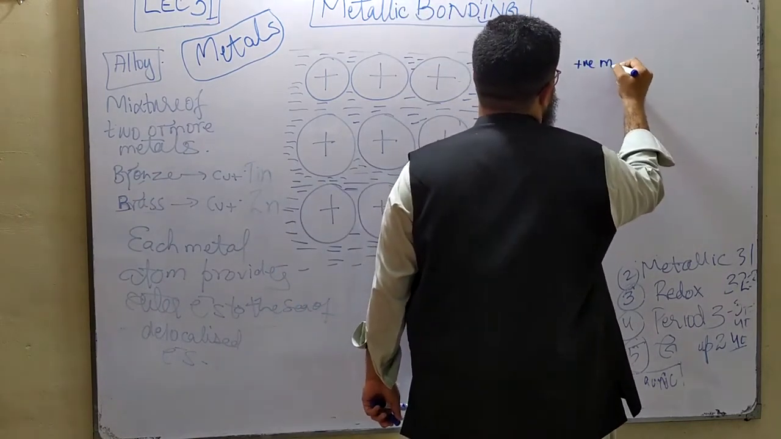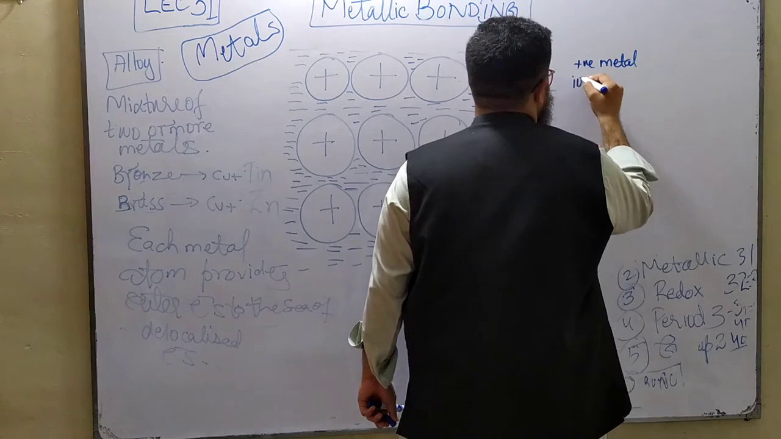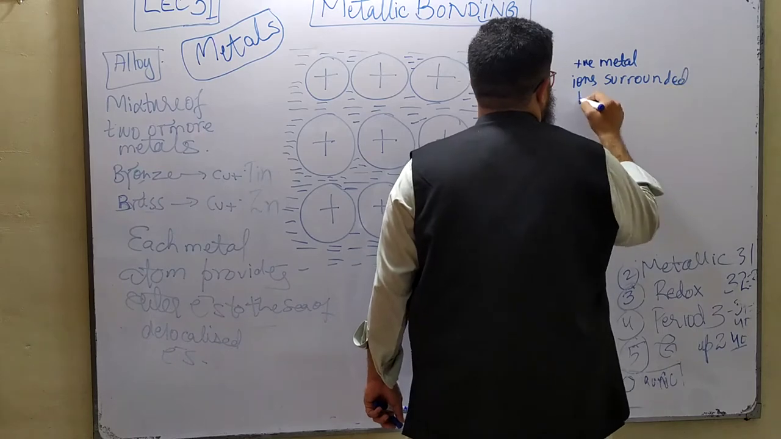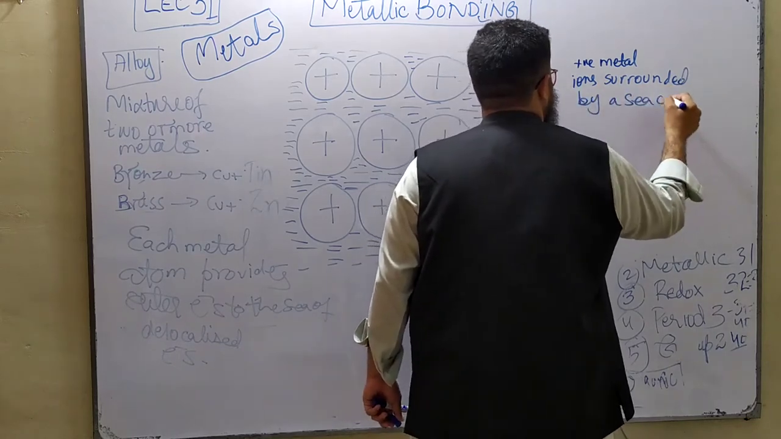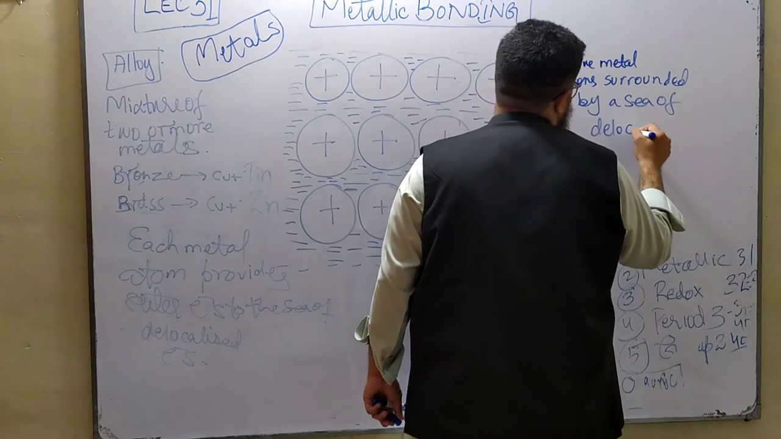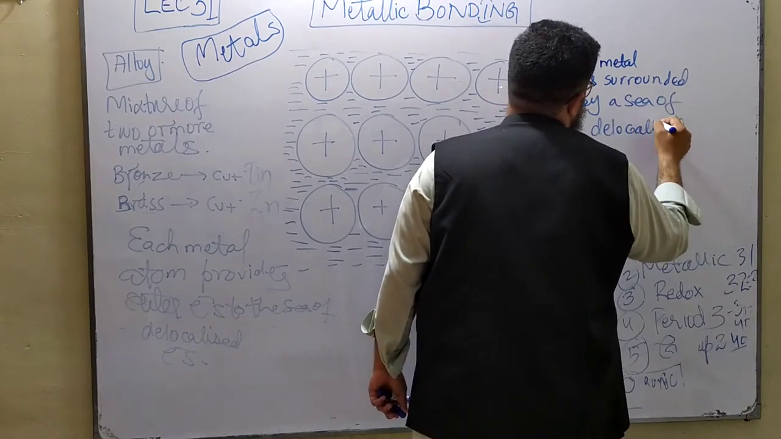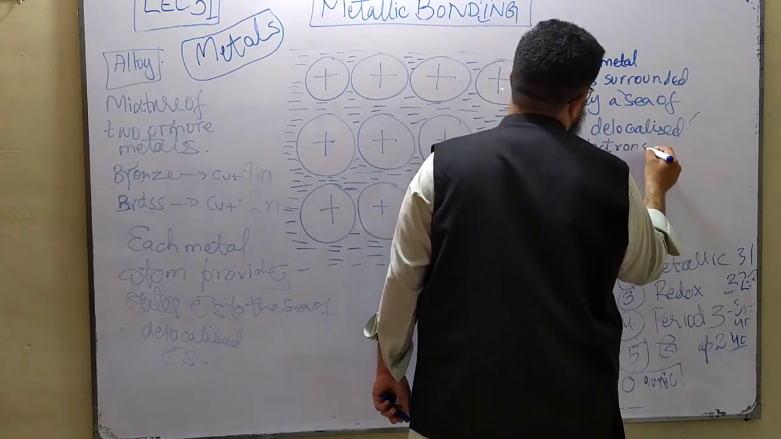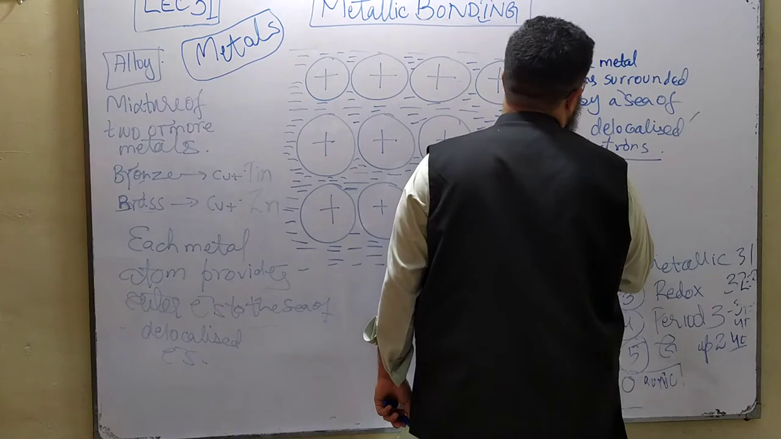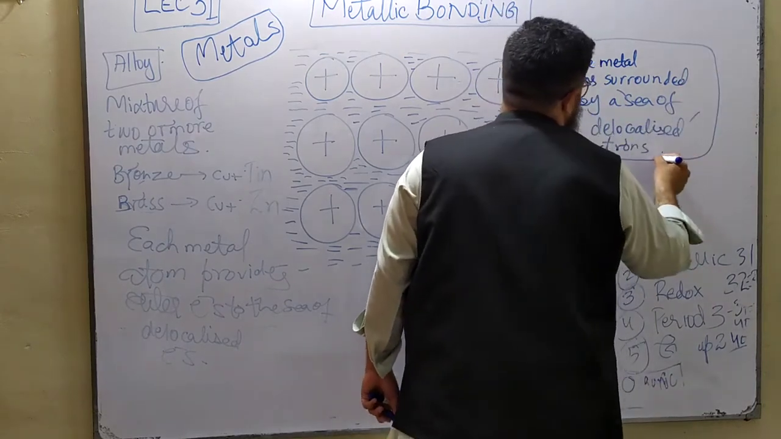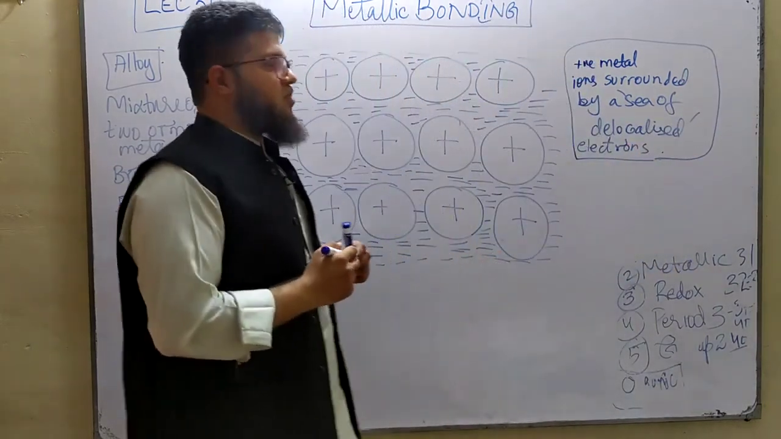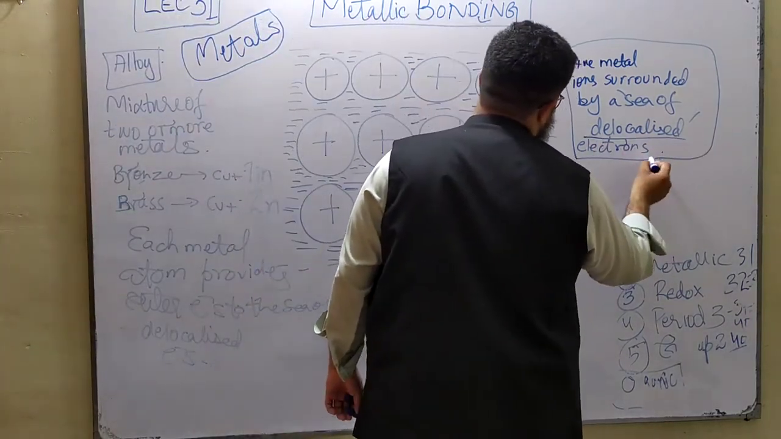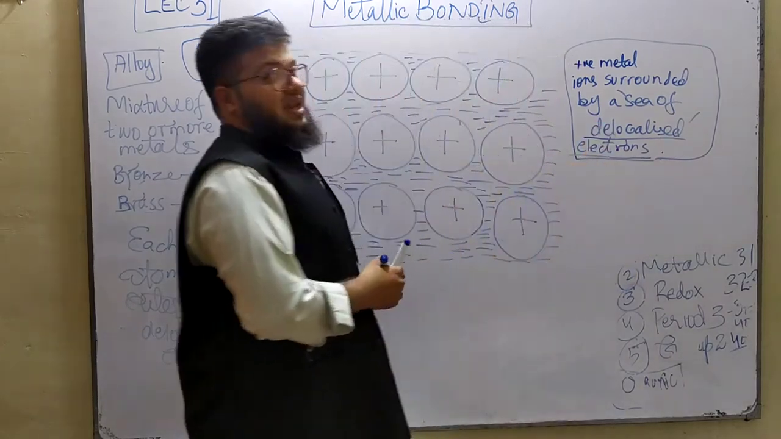Positive metal ions surrounded by a sea of delocalized electrons. Now this term delocalized is your key term. Electrons can be localized as well, but localized electrons will not give you metallic characteristics. This is the unique property of metals, that they contain delocalized electrons, due to which they are able to conduct electricity.